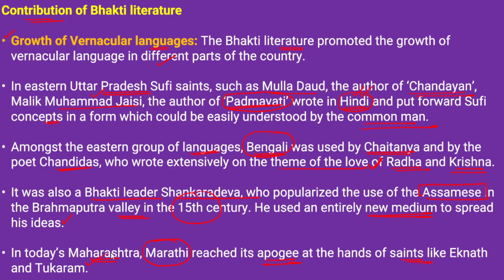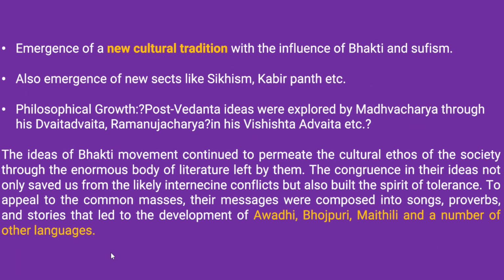These were the Bhakti saints, and they produced numerous literary accounts in the Marathi language to spread the ideas of the Bhakti movement. So altogether we can say that the emergence of a new cultural tradition is possible with the influence of Bhakti as well as the Sufi movements.